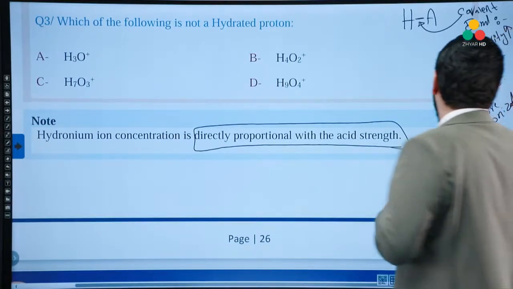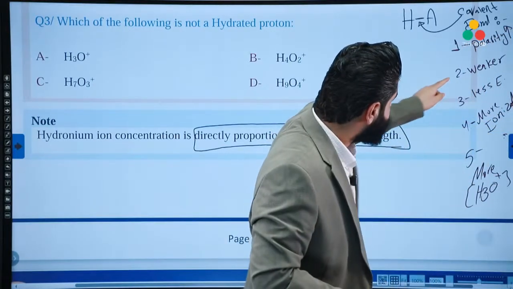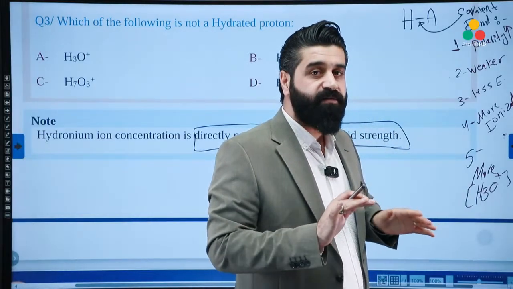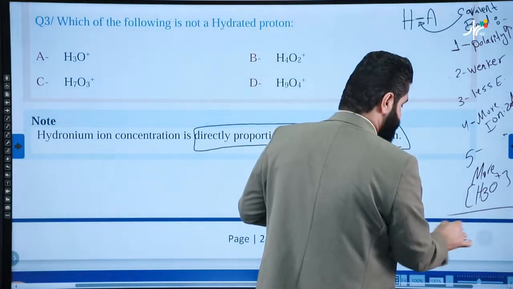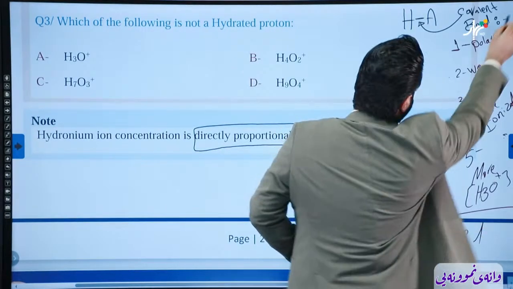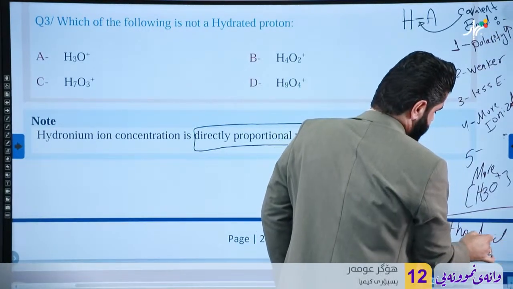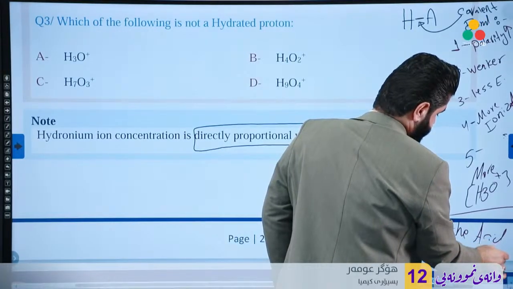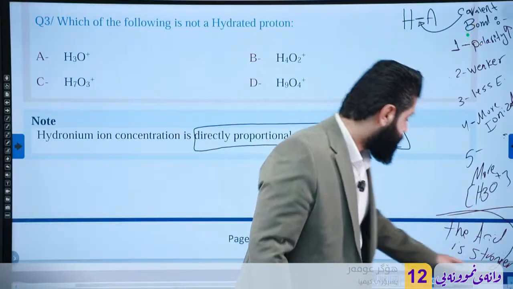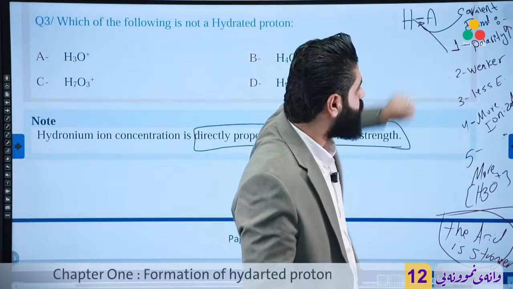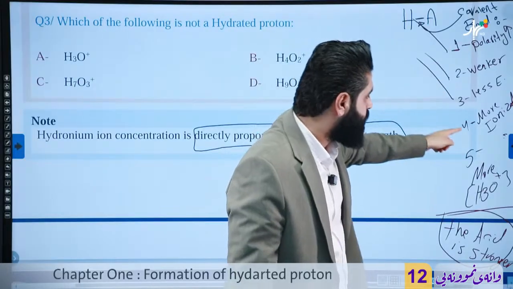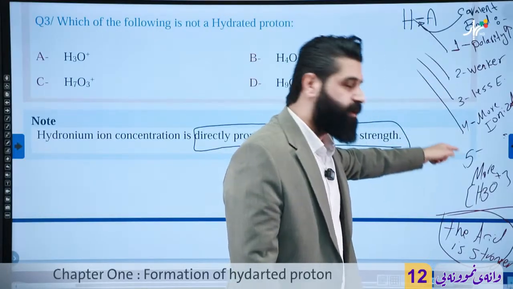So look at this, mister. The strength of the bond and the strength of the acid, they are inversely proportional. So if the acid is stronger, the bond must be more polar, less energy will be needed, the bond is weaker, the ionization increases, the hydronium ion increases.